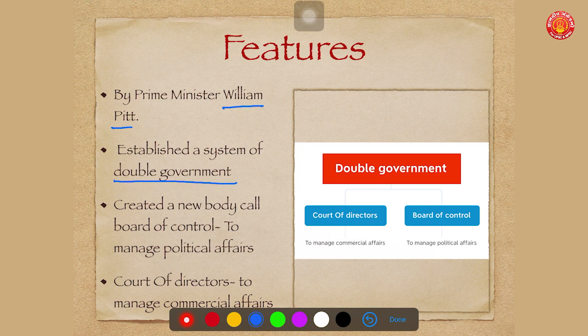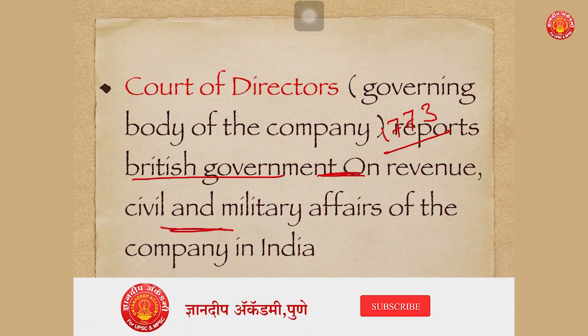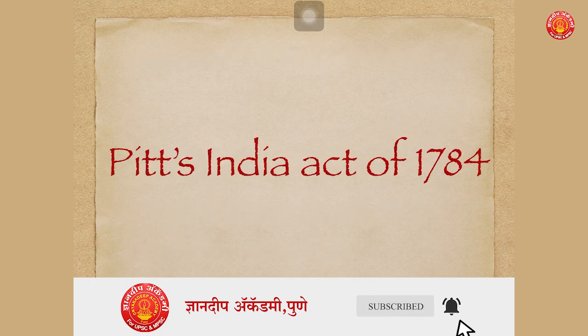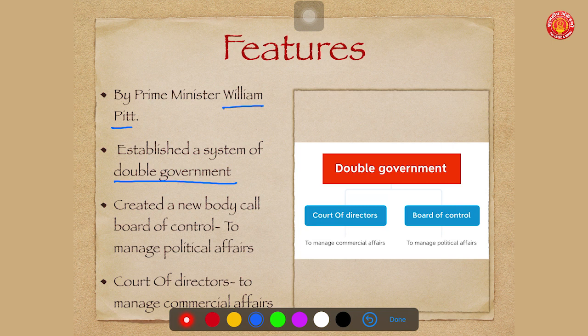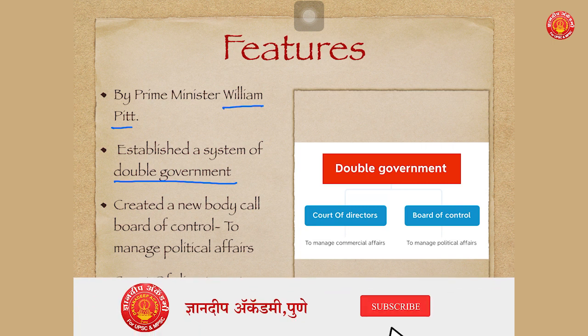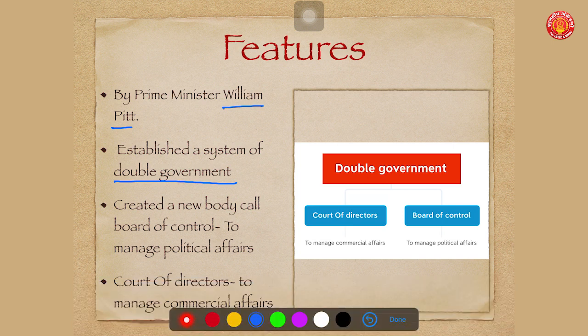Like we have seen, the Regulating Act of 1773 had a Court of Directors. Now, this particular Pitt's India Act created a system of double government. What was the meaning of double government? It means the Governor General of Bengal had two important machineries alongside him. One, the Court of Directors. Second, the Board of Control.